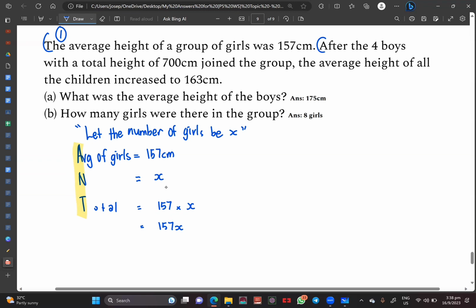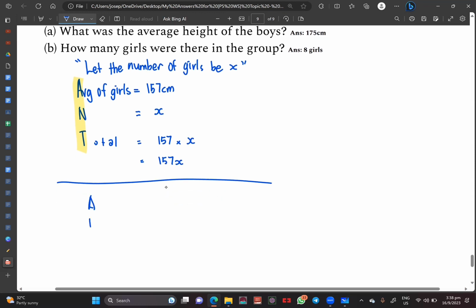Now, sentence number 2, what happens? In sentence number 2, it says what? 4 boys came, joined the group. Do you remember just now I have X, right? If 4 boys join, what will that become? X plus 4. True or no? So I have my new A and T, my ends. What is my new number? I will do X plus 4.